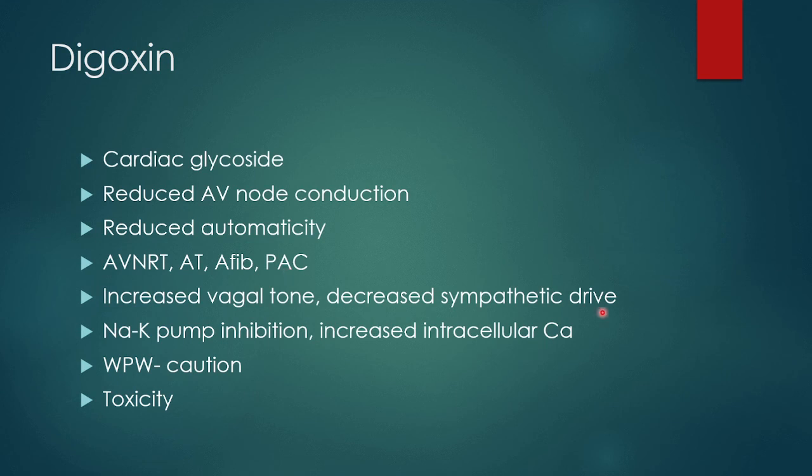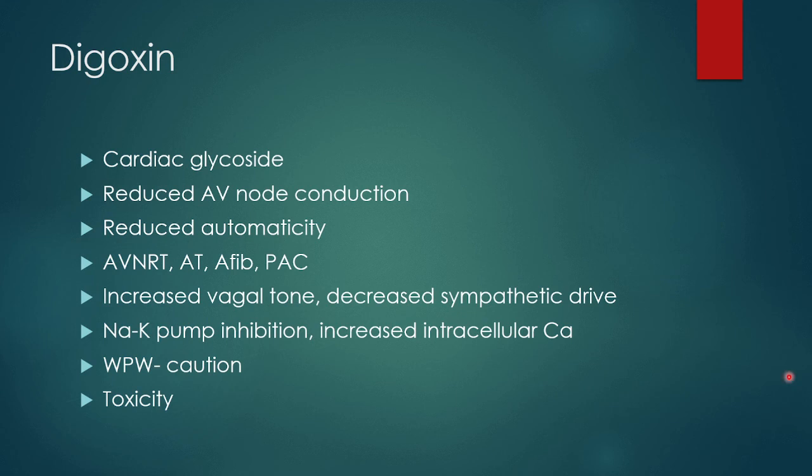The mechanism is again an increase in the vagal tone and a decrease in the sympathetic efferent activity. Its cellular effects are due to binding of digoxin to the sodium potassium ATPase pump, which it paralyzes. So you need to maintain the potassium, magnesium and calcium levels when it is being used to avoid toxicity. It should be avoided in patients with WPW because it can shorten the accessory pathway effective refractory period. It can enhance the antegrade conduction and cause more hemodynamic compromise.